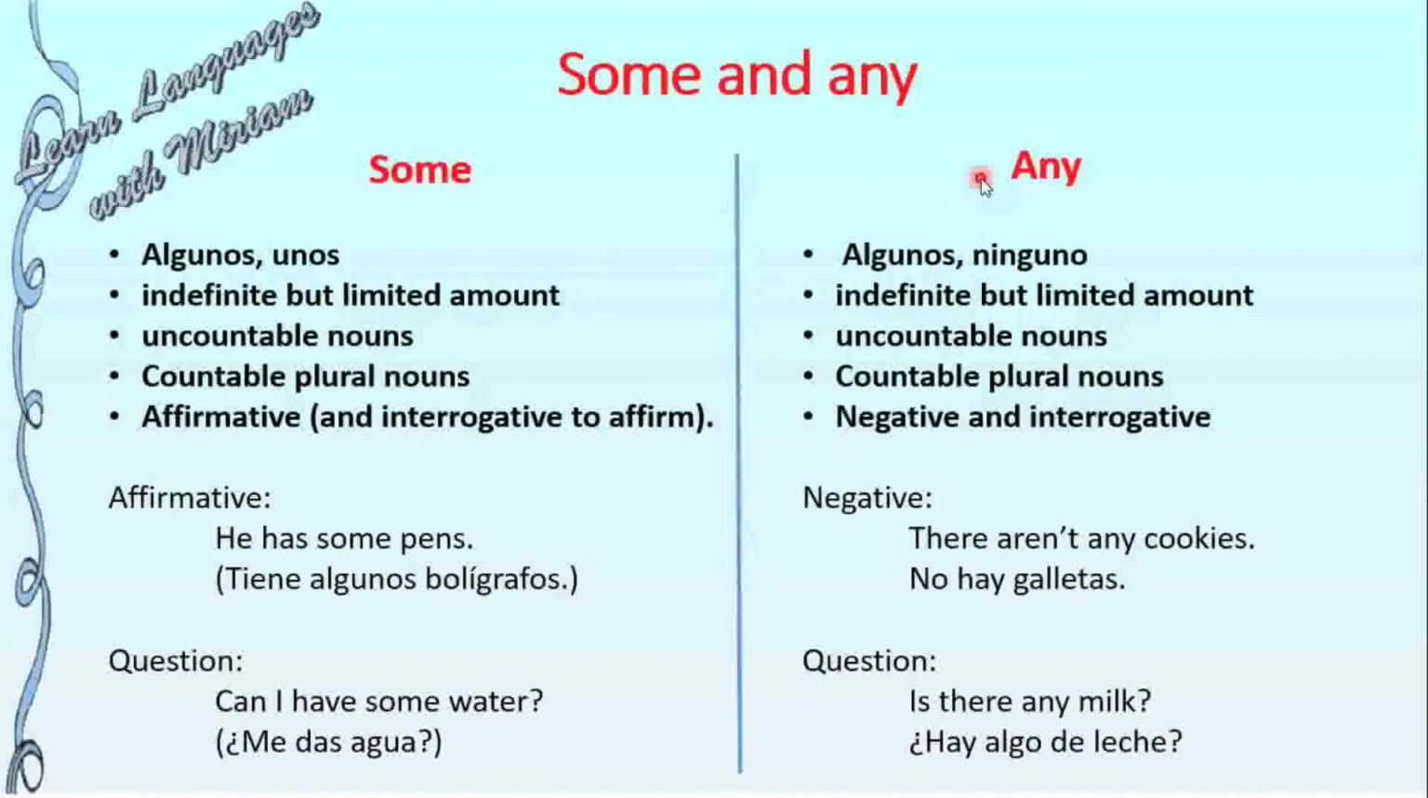Now let's see any. Any means algunos or ninguno in Spanish. It is an indefinite but limited amount. We use it with uncountable nouns or countable plural nouns. We can use it in negative sentences and interrogative. For example, in negative, there aren't any cookies. Or in questions, is there any milk? In questions, you are going to use any instead of some. Some is just to affirm that this action is going to be done.